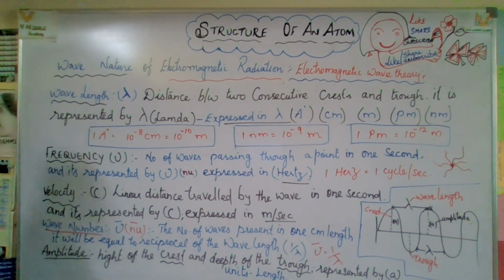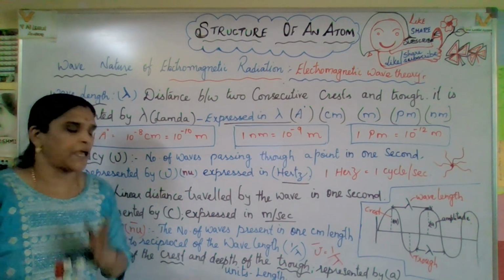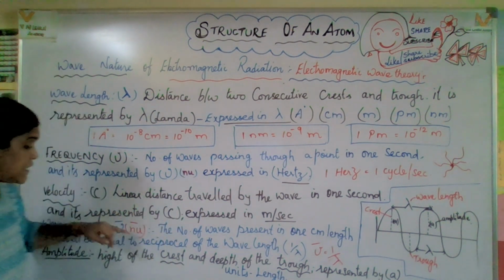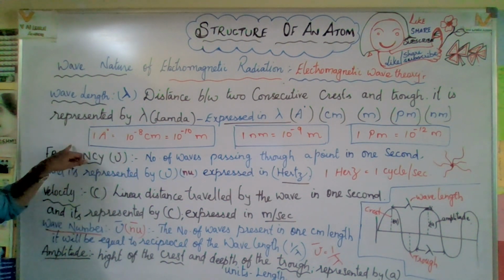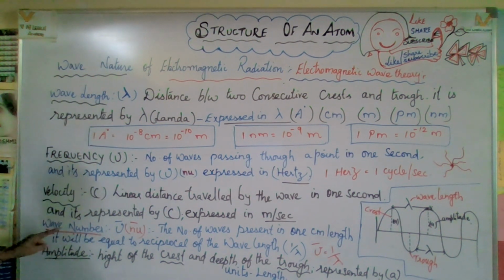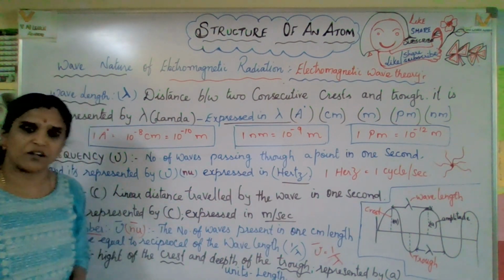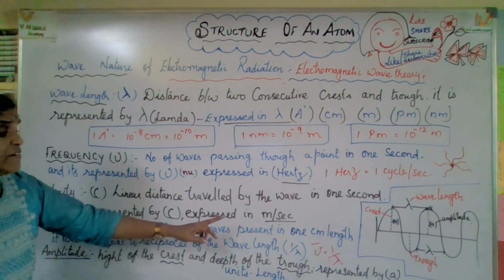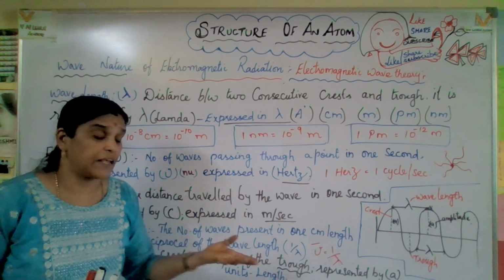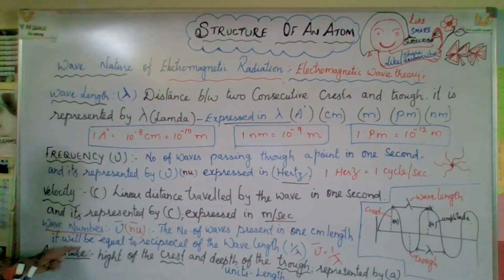And next one, wave number. Wave number and wavelength are just the opposite. Wave number is also written nu bar. Nu is frequency, and nu bar is wave number. Wave number is the number of waves present in 1 centimeter length.